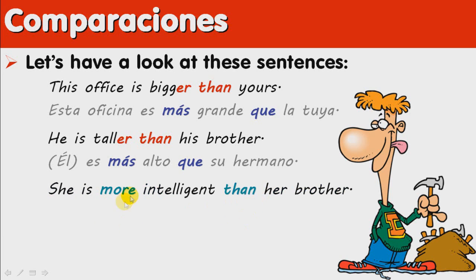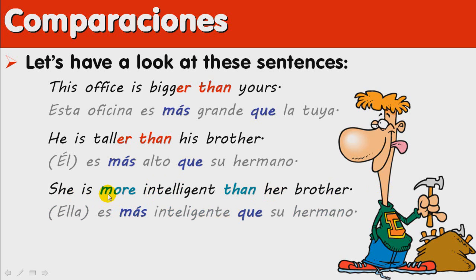In English, there is a similar structure, which also uses the word more. For example, she's more intelligent than her brother. Ella es más inteligente que su hermano. What you can see here is that with longer words, English tends to use more than, but that doesn't affect Spanish in the least. In all cases, in Spanish, when we make a comparison, bigger than, taller than, more intelligent than, we use the same structure. Más plus the adjective or adverb, in some cases, que.